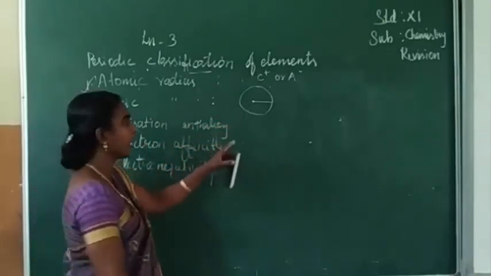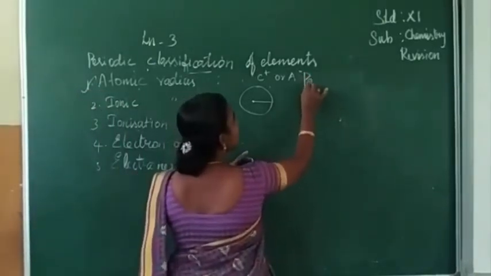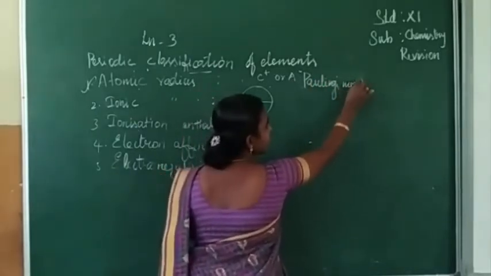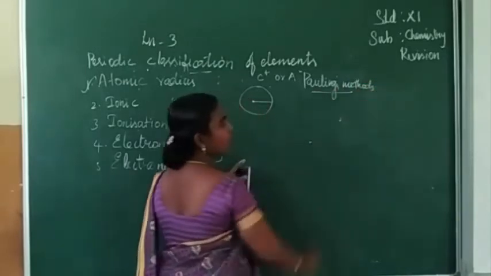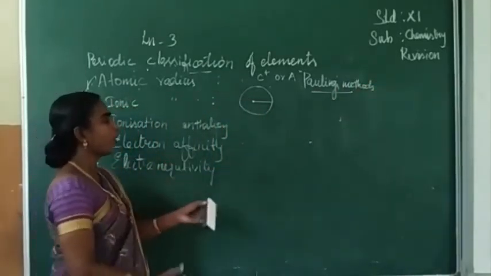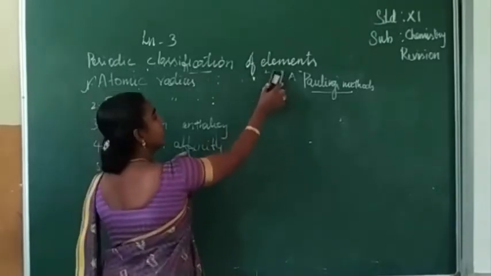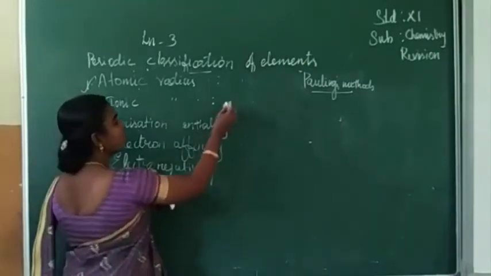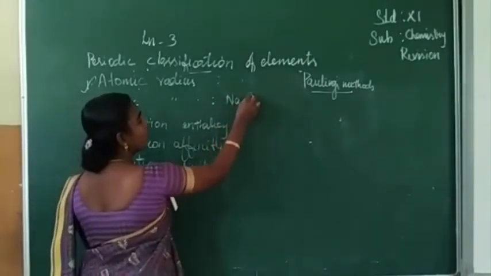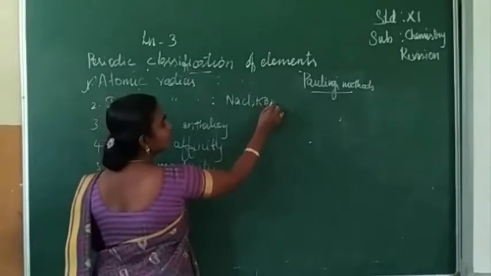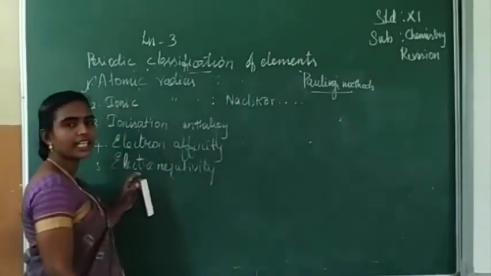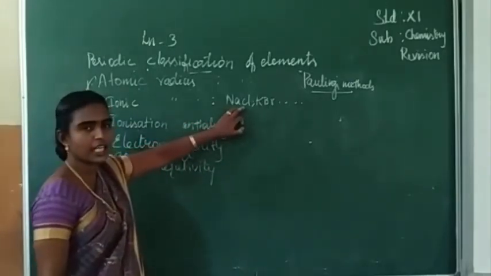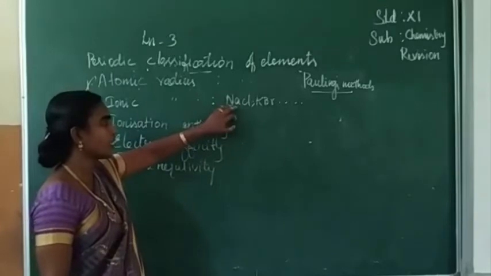Ionic radius can be calculated by a method called Pauling's method. Pauling calculated the radius of cation or anion by considering examples such as sodium chloride or KBr. These ionic crystals he has tested. The special nature of these ionic crystals is that they are isoelectronic species.